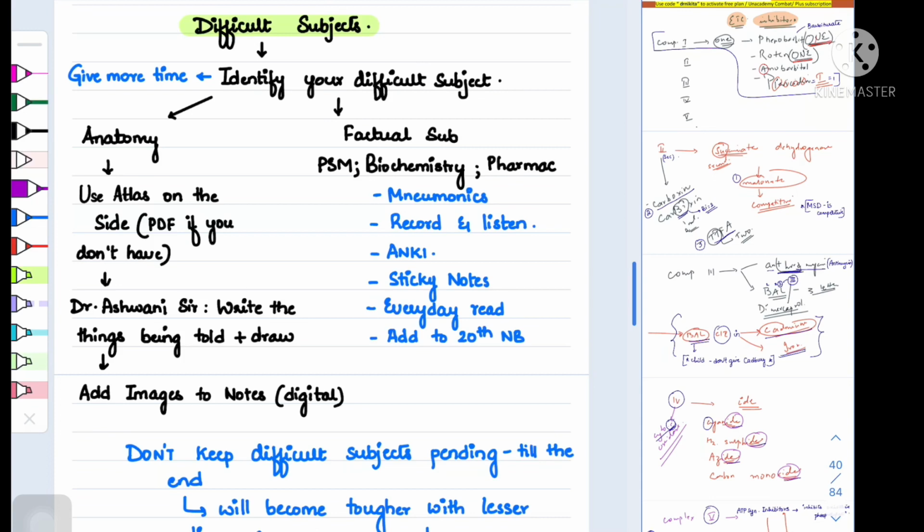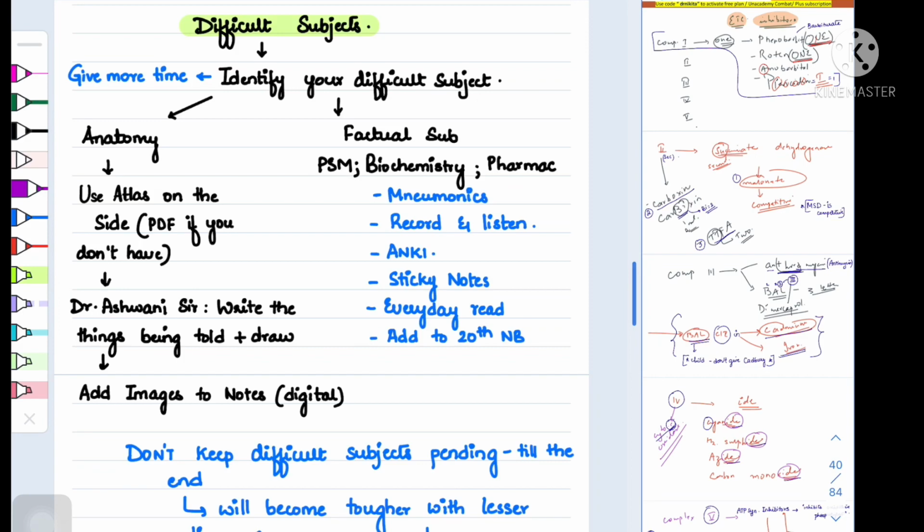Next, coming to factual subjects like PSM, biochemistry, pharmacology, etc. You need to remember a lot of classifications, cycles, enzymes, drugs, and side effects. And for these, I would definitely recommend mnemonics by Nikita ma'am. You should check out the NF100 classes and the Telegram group and YouTube and Unacademy mnemonic videos. It really makes the subject easier to remember.